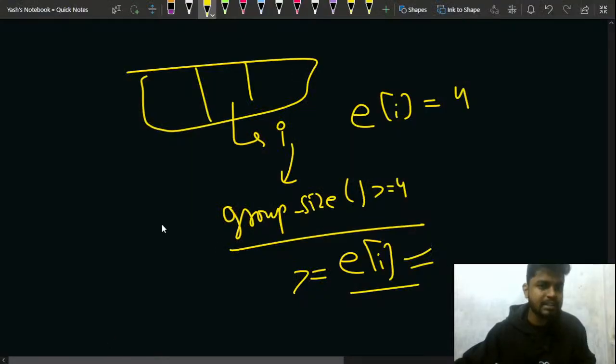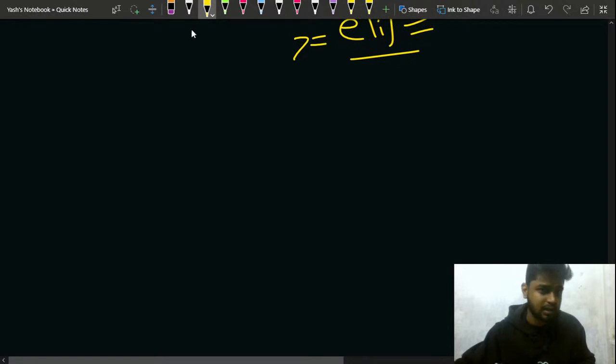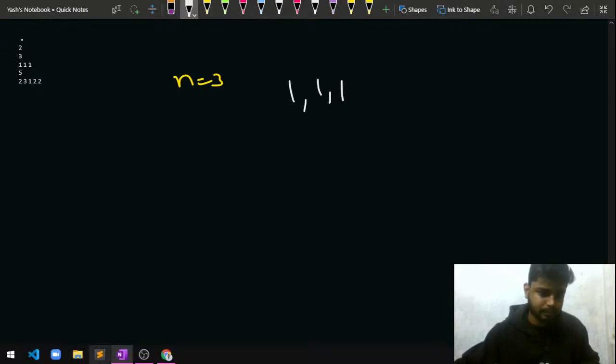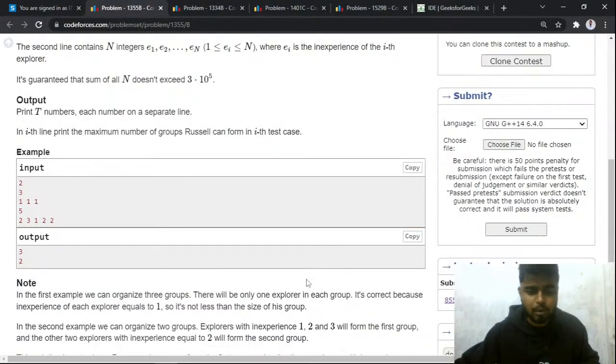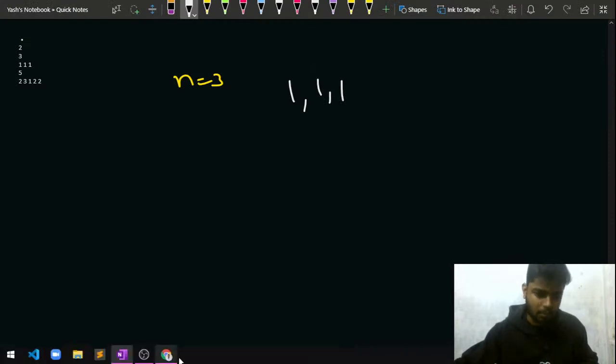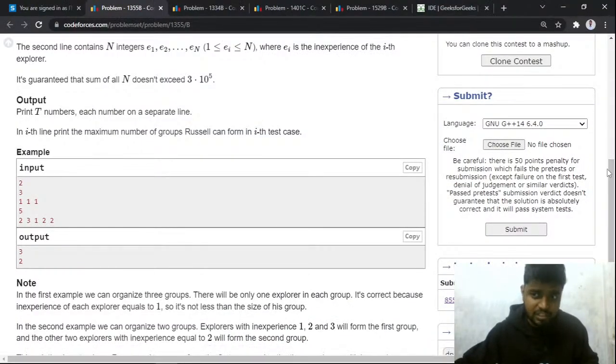Let me just copy these test cases and see what the problem says further. Right, so I've copied it. Now let's say you have n equal to 3, so the number of explorers you currently have is 3. After that you have 1 comma 1 comma 1. What will be the total number of groups that will be formed? Let us read what the explanation of this problem says.